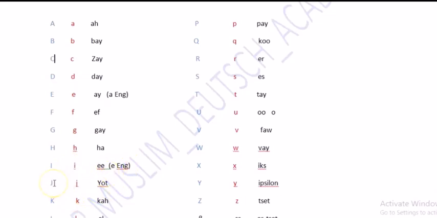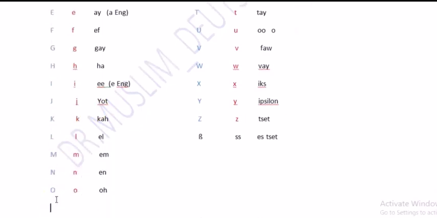The next one is J in English. In German, it is pronounced as J. The next one is K in English and K in German.